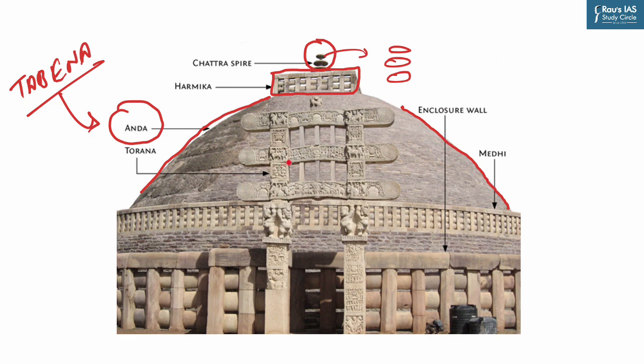Now the enclosure wall with decorated gateways, that is Toran, surrounds the entire structure. Now the circular terrace, that is Medhi, surrounded by a similar 3-bar railing, supports the Anda and raises it off the ground. It likely served as a platform for ritual circumambulation.